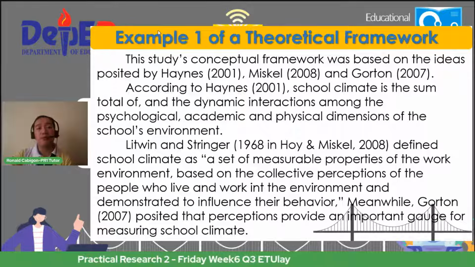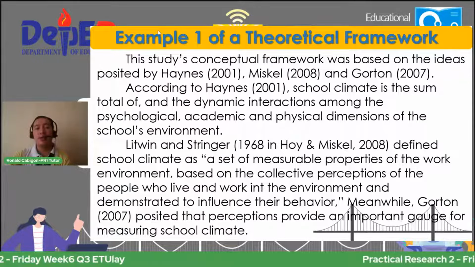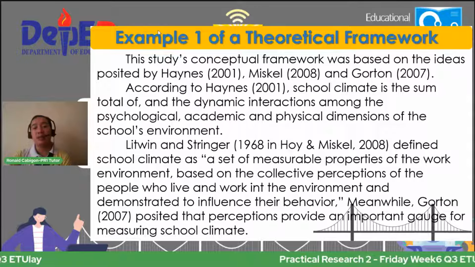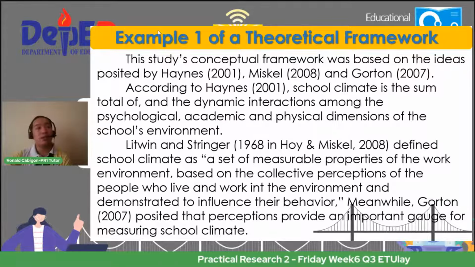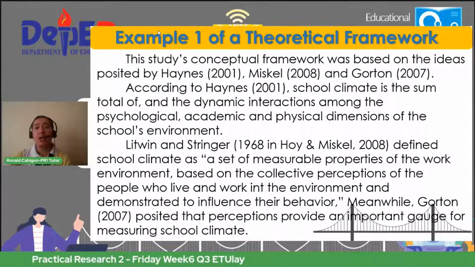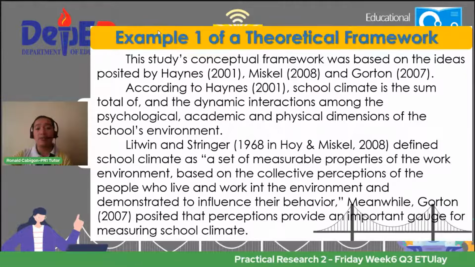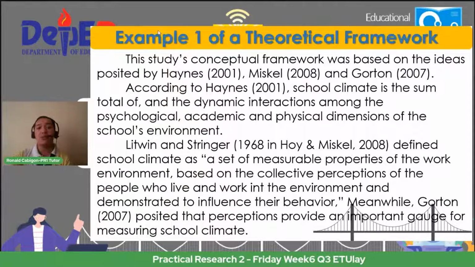The conceptual framework was based on the ideas posited by Haynes in 2001, Miskell 2008, and Gorton in 2007. According to Haynes 2001, school climate is the sum total of and the dynamic interactions among the psychological, academic, and physical dimensions of the school's environment.